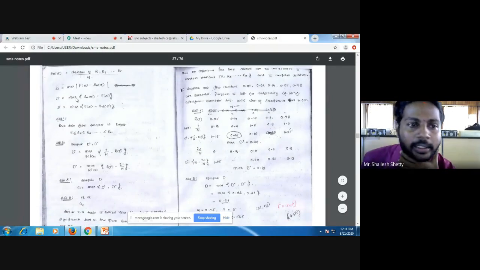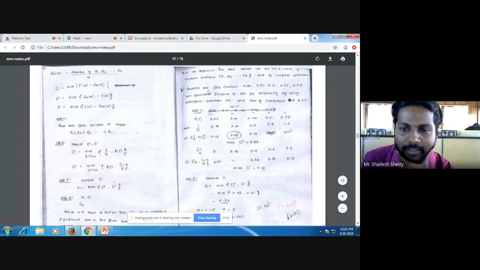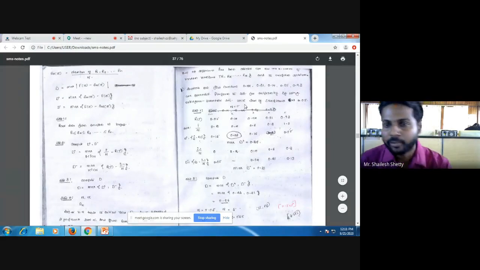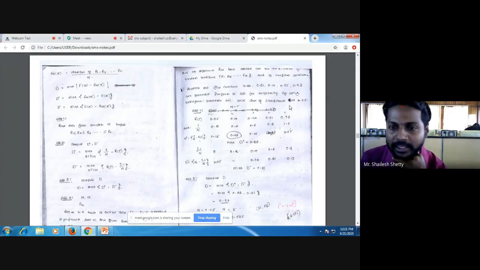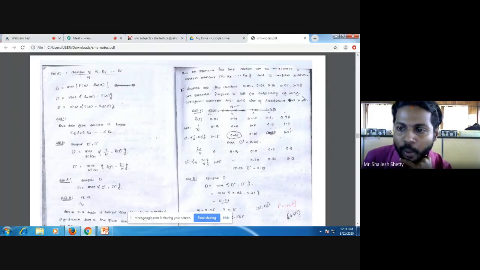So let us see the Kolmogorov test here. Suppose that 5 numbers 0.44, 0.81, 0.14, 0.05, 0.93 are generated. Perform the test for uniformity by using the Kolmogorov-Smirnov test with level of significance 0.05. This is how the question will be given. First step is you have to arrange these numbers in ascending order. So I'll arrange the numbers in ascending order.